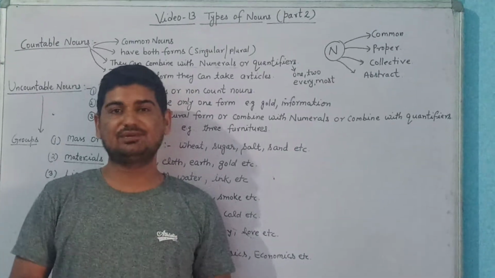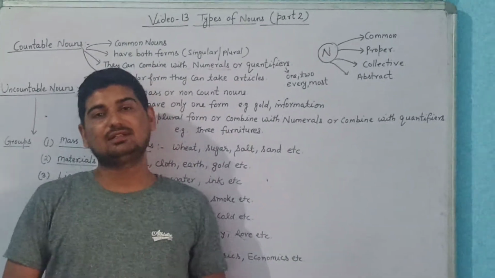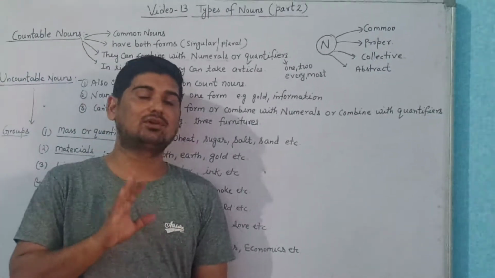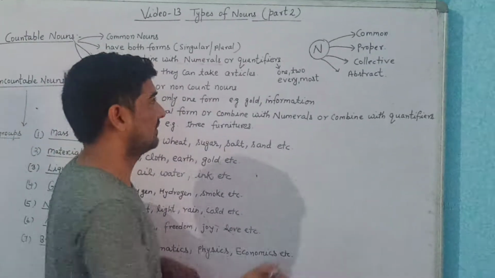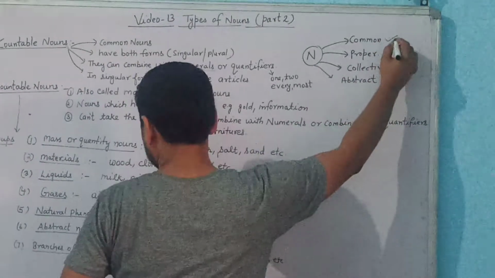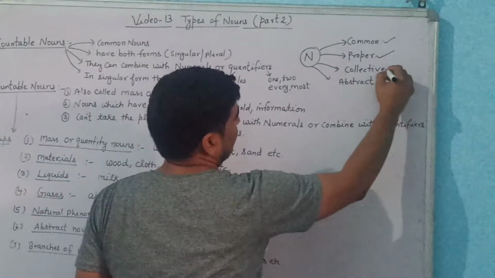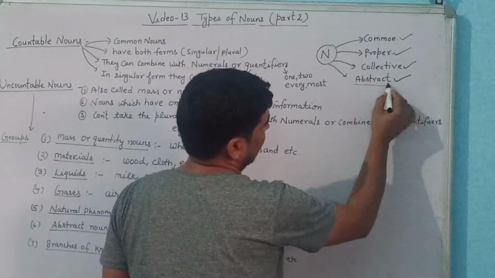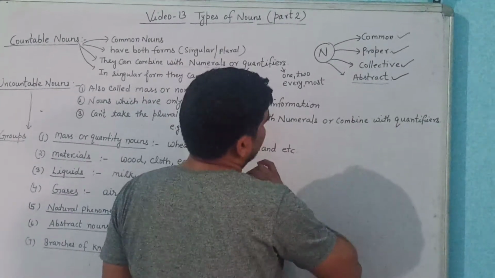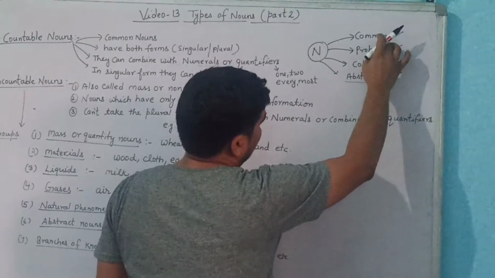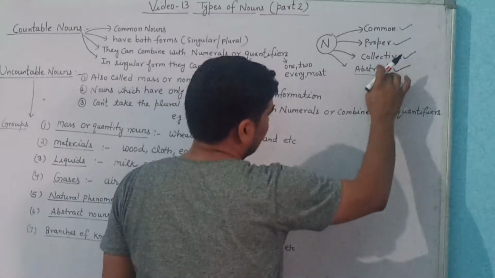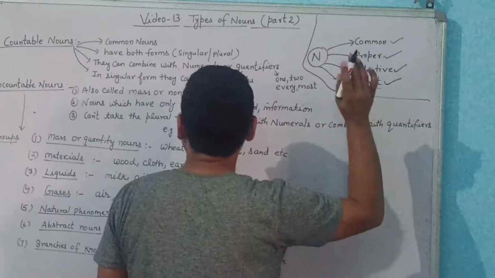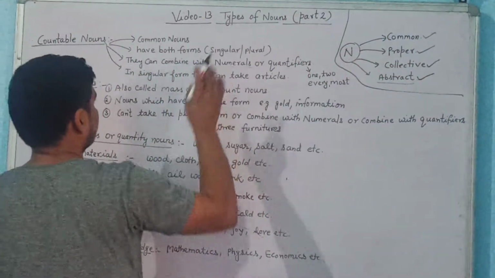Yes, dear children, in the previous video we have already covered types of noun. That day I told you there are broadly four types of noun. The first one is common noun, the second is proper noun, the third is collective noun, and the fourth is abstract noun, which we cannot touch or feel. You can see in the previous video we have discussed that. Now today we are going to discuss some other types of noun.